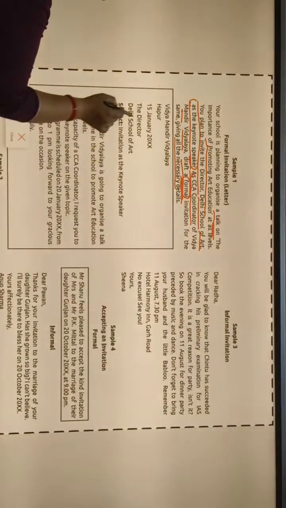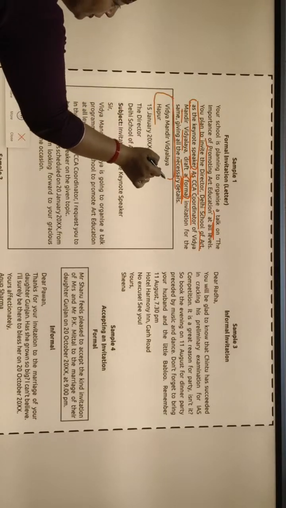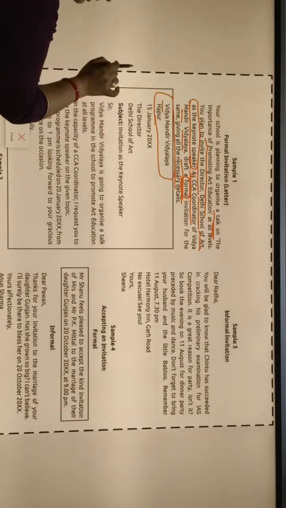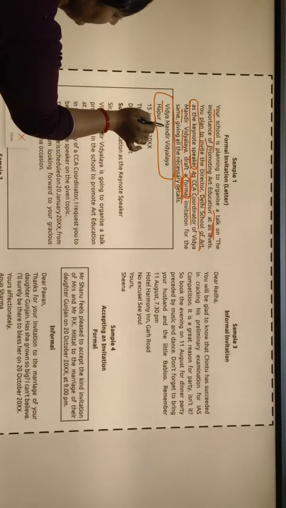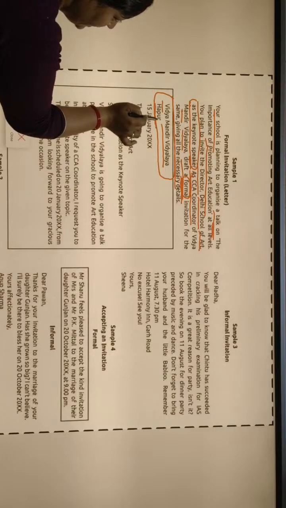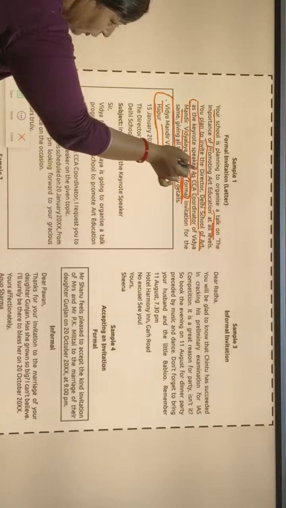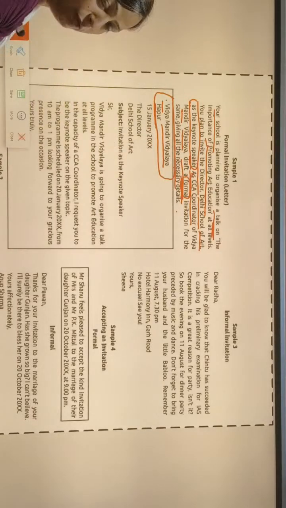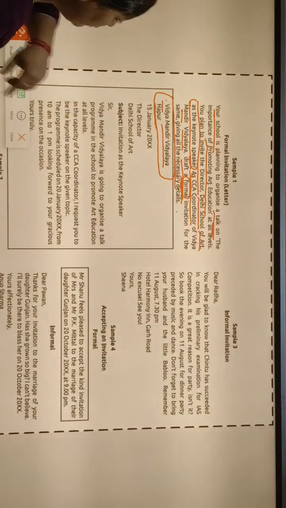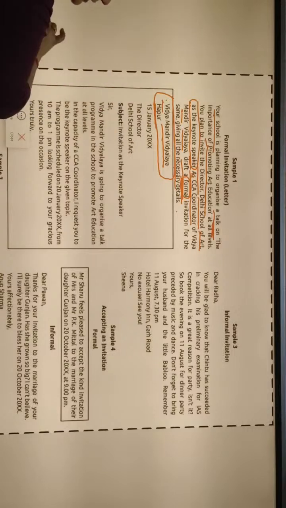Now first of all, the sender who is inviting: which school is inviting? Vidya Mandir Vidyalaya. Where is it? Hapur. So we will write it, and all the details we will come to know from our questions. We have to take them from the questions. Here we write the name of the school and its location also.